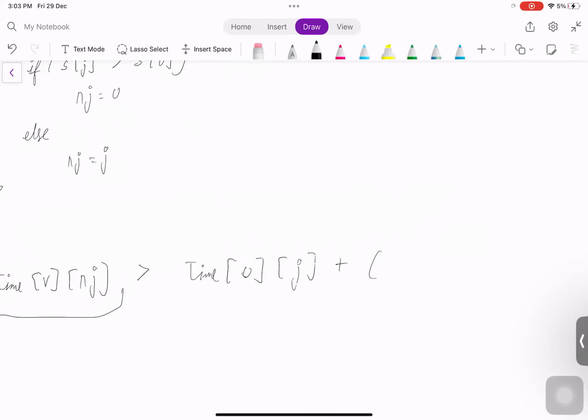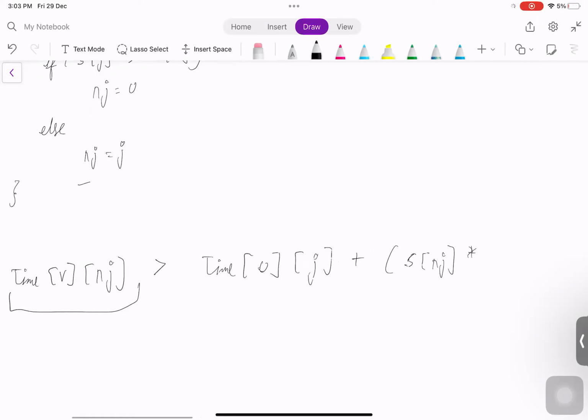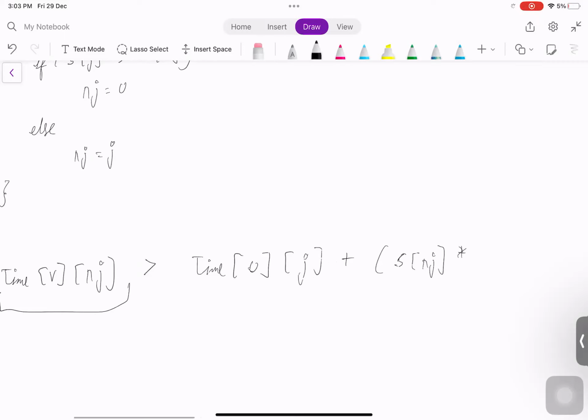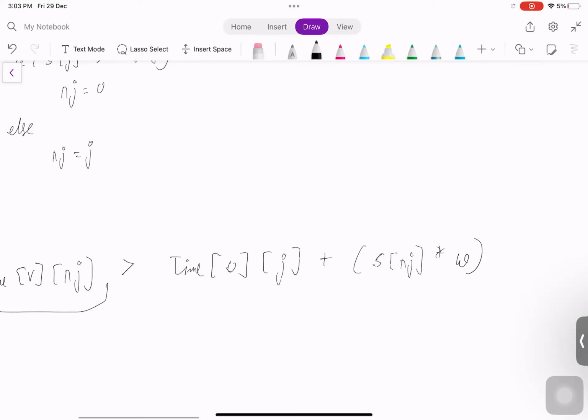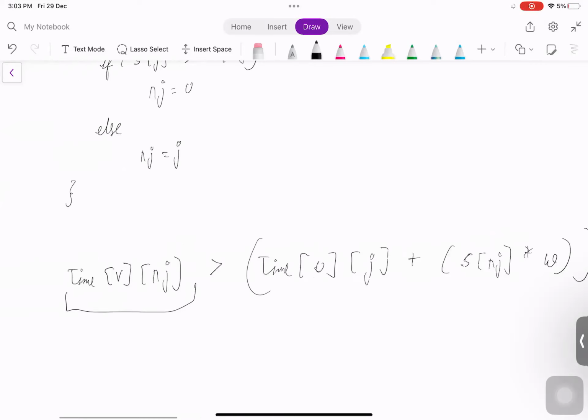So the time that he'll take currently is S of NJ, the slowness of the next bike, because this is the best choice for him, into the weight of the edge, right? So with this time, he can actually visit V with NJ.